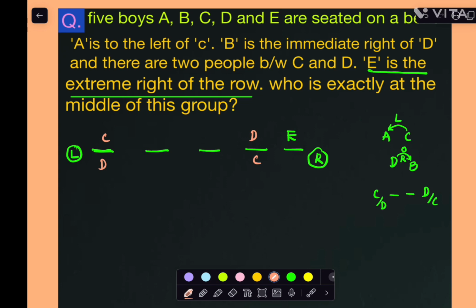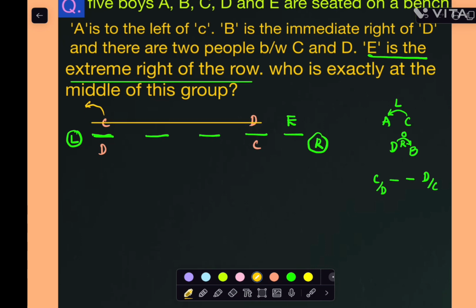Next one, so what is C here? A is to the left of C only. A is to the left of C, right? So that means here it is definitely not correct. So we can't put any value on its left side. Nothing, we can't put it. So this arrangement we can rule out, right?